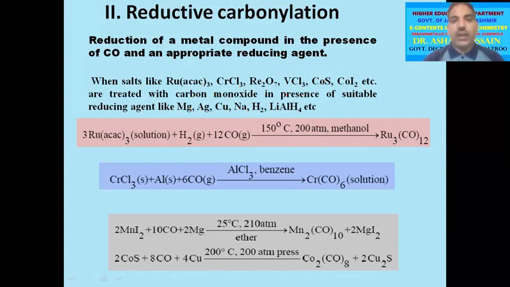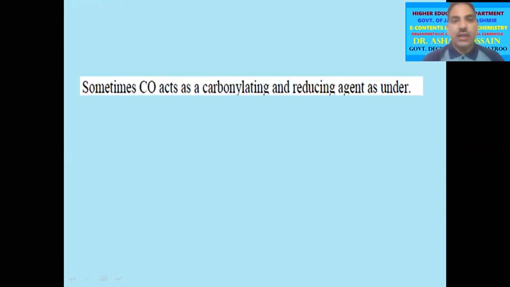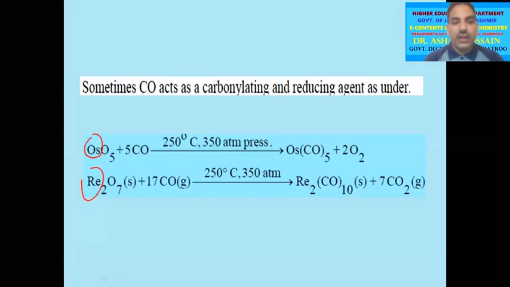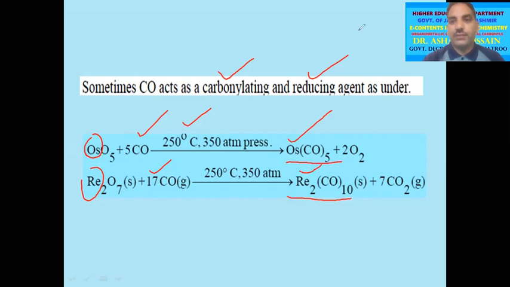Sometimes this carbonyl ligand can act as carbonylating agent as well as reducing agent. For example, in case of osmium and rhenium, when osmium oxide and rhenium oxide are treated with carbon monoxide at 250 degrees Celsius temperature and 350 atmospheric pressure, this carbon monoxide ligand acts as carbonylating agent as well as reducing agent, and as a result the carbonyl compounds of osmium and that of rhenium are obtained.